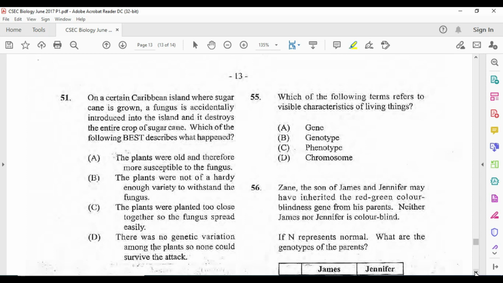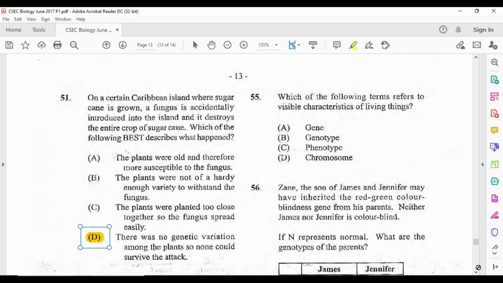No, it doesn't matter how hardy you are, there is always environmental resistance that will affect you. The plants were planted too close. Not in this case. Sugarcane, that's how they are usually planted, and that's not really the answer here. There was no genetic variation among the plants, so none could survive the attack. So there is no variation. If you understand, sugarcane is one of those plants that are propagated asexually, so usually there is no variation. So we move along with D.